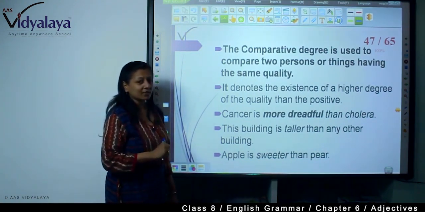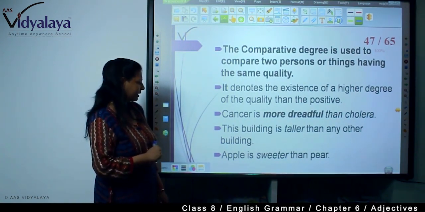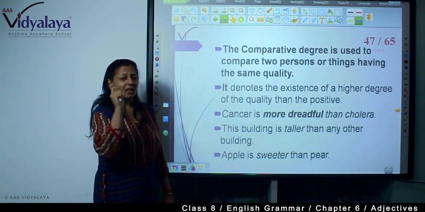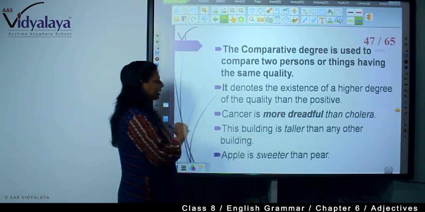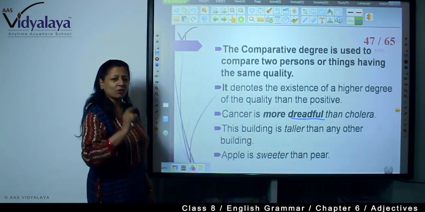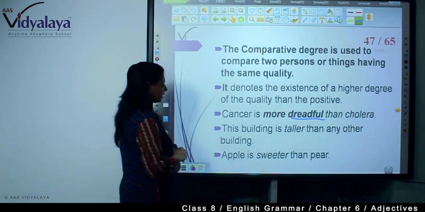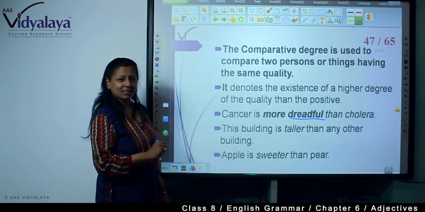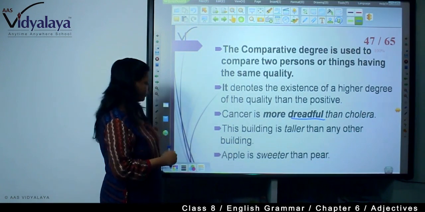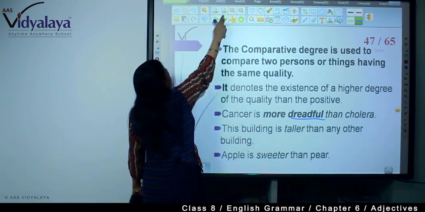Cancer is more dreadful than cholera. This building is taller than any other building. Apple is sweeter than pear. So you are seeing, we are qualifying the same qualities. Both are dreadful. Cancer is also dreadful. Cholera is also dreadful. But cancer is more dreadful than cholera. Both the buildings are tall, but this building is taller than any other building. And apple and pear both are sweet, but apple is sweeter than pear.